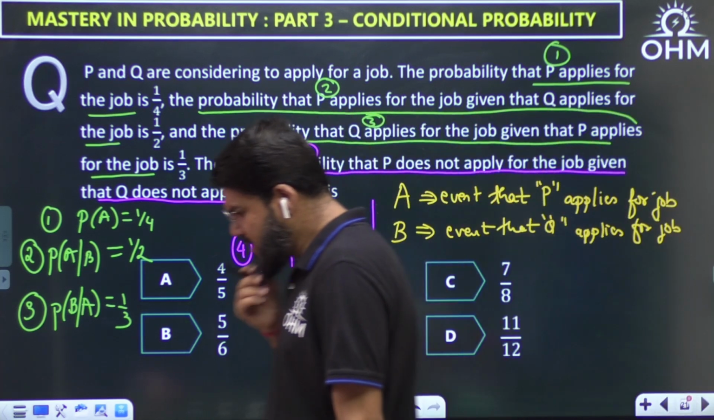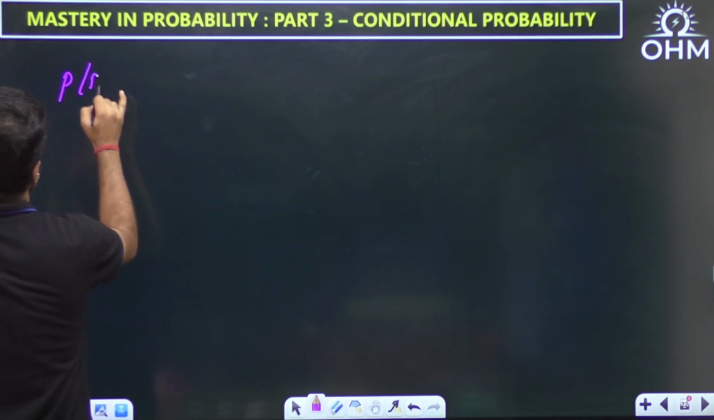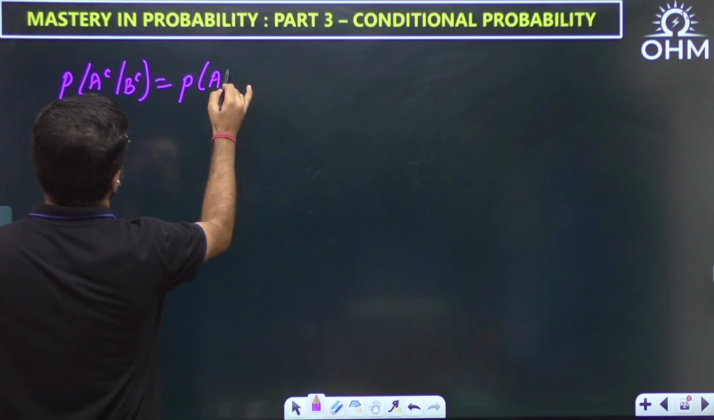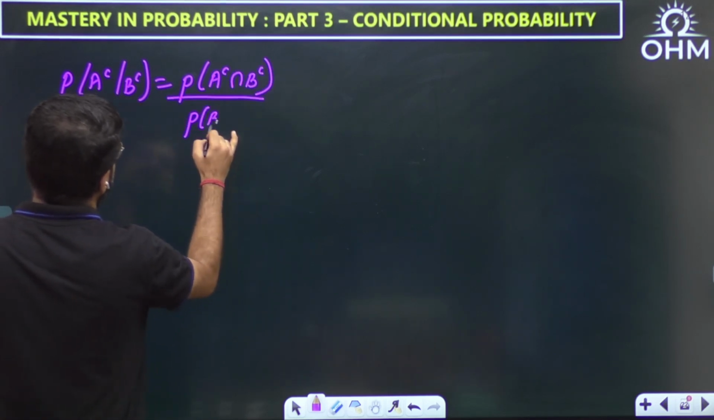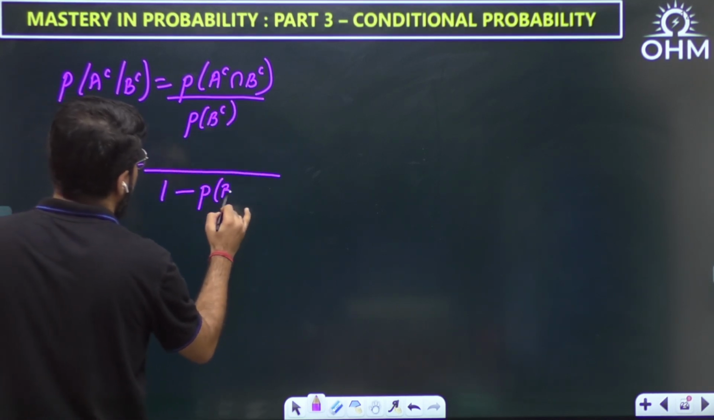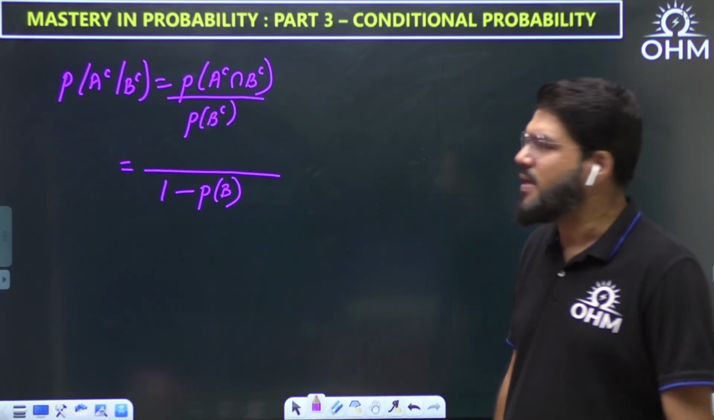Let me start with the question first. I need to solve P of AC given BC. The conditional probability formula will be applied, and that is P of AC intersection BC divided by P of BC. What is the probability that B does not occur? Probability of B complement is always 1 minus PB. Probability of A complement is 1 minus PA.